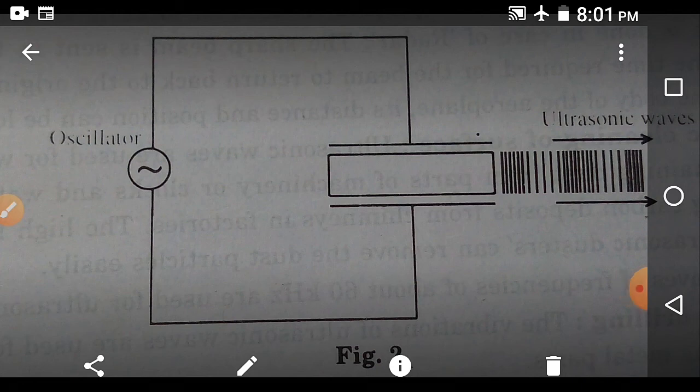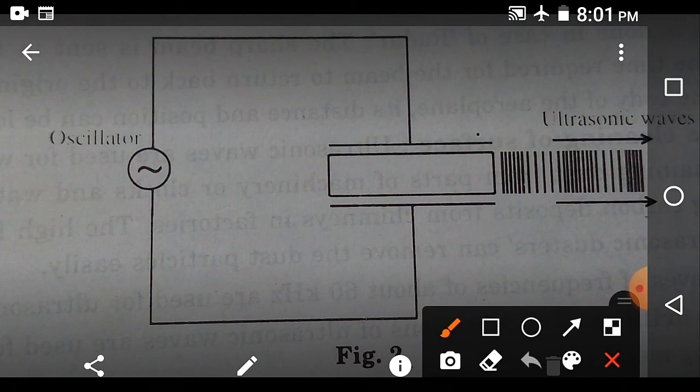A chip of quartz crystal is placed between two metal plates and an electric oscillator of high frequency is connected to the plates. Now for the first half of the alternating current produced by the oscillator, that will produce a positive charge on the upper plate of the quartz crystal and a negative charge on the bottom plate of the quartz crystal.